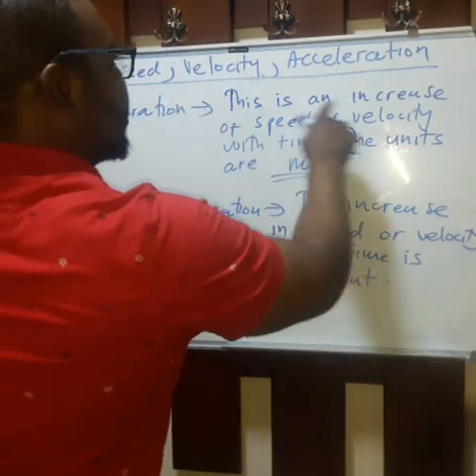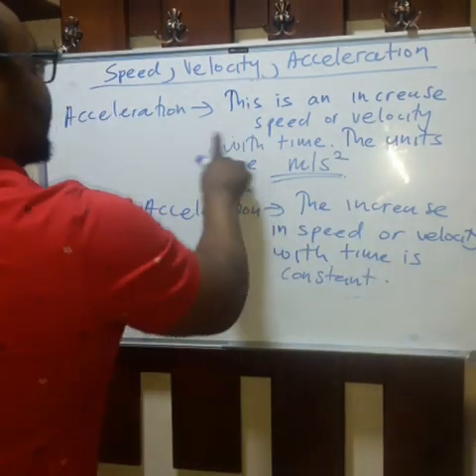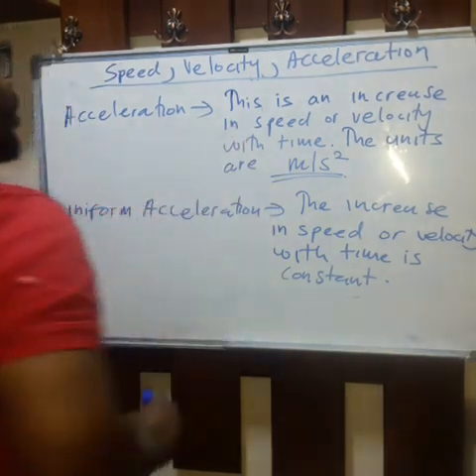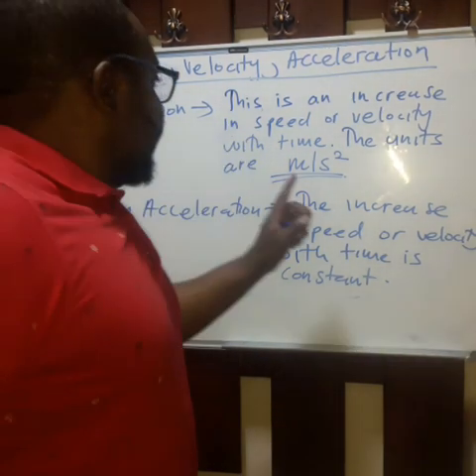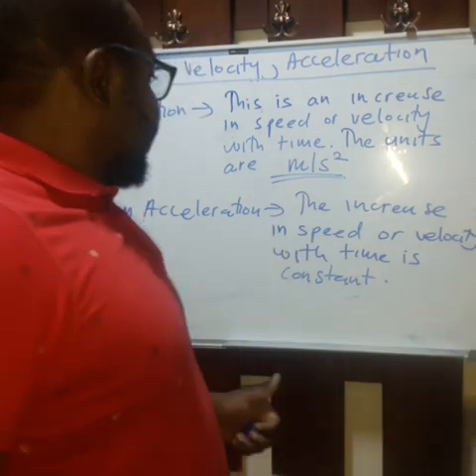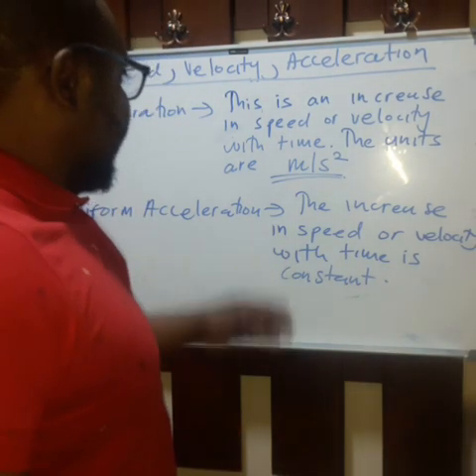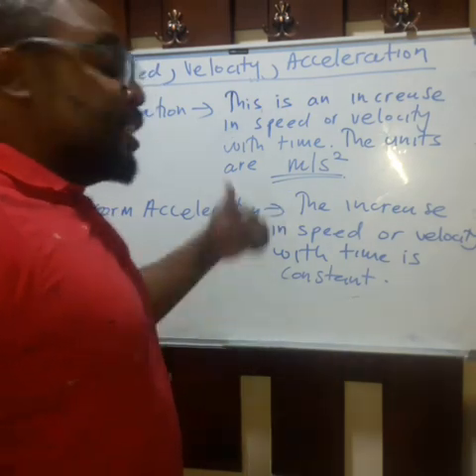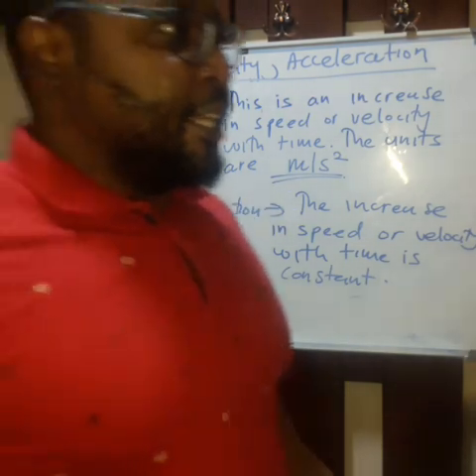Allow me to say this is an increase in speed or velocity with time. So, uniform acceleration is the increase in speed or velocity with time, where the increase is constant. What am I saying?